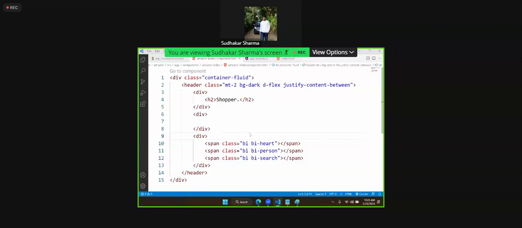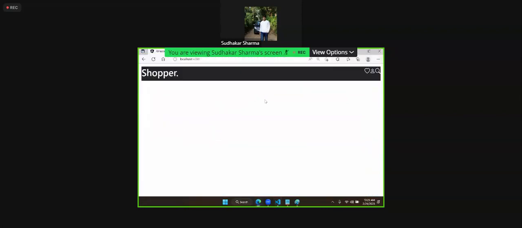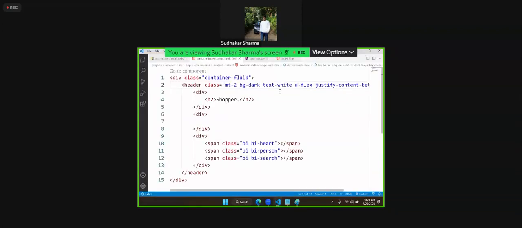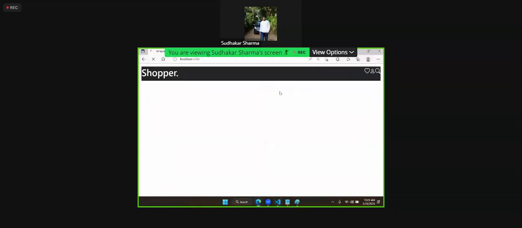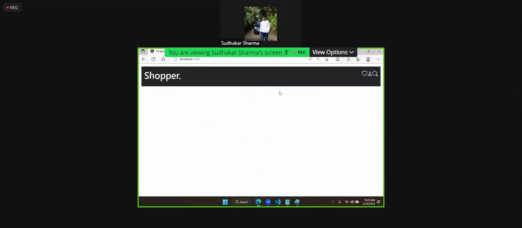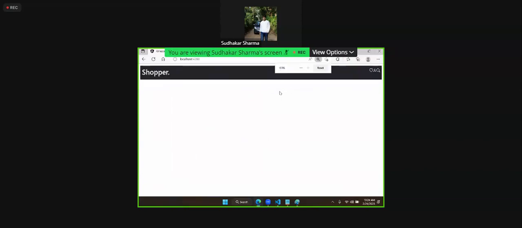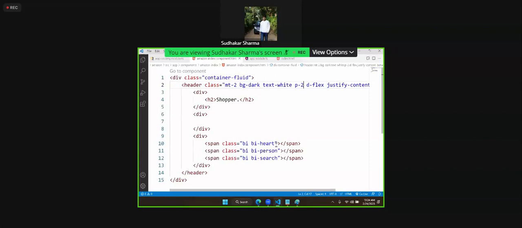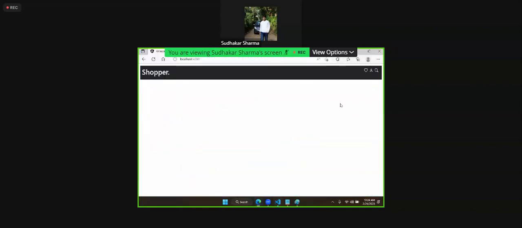Actually, you can see the index comes like this. We will keep text white. It is going to display like this, and we will use padding 2, so that will be fine. This is the content we have at the top. And here we have margin end 2. We are using margin end 2 and some space is also present.